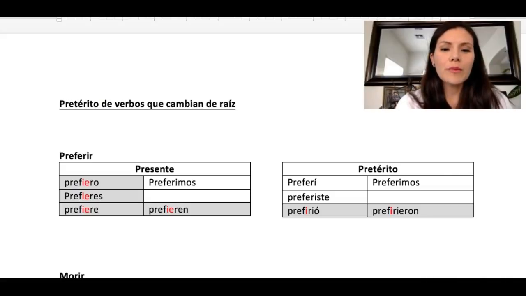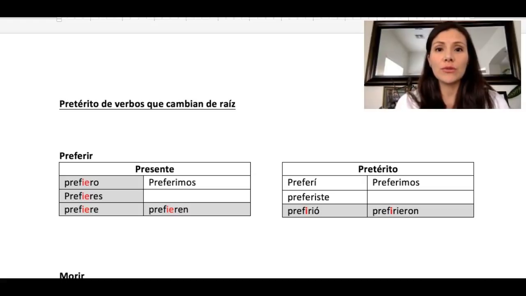Hola. You probably remember from the present tense that we have a lot of verbs that change a vowel, an E or an O. An E can change to IE, or an E can change to I, and an O can change to UE. I have set an example in front of you so that you can hopefully remember what that was. For example, the verb preferir changes the E right before the ending, and it changes into IE in all of the different forms, except in the nosotros form.